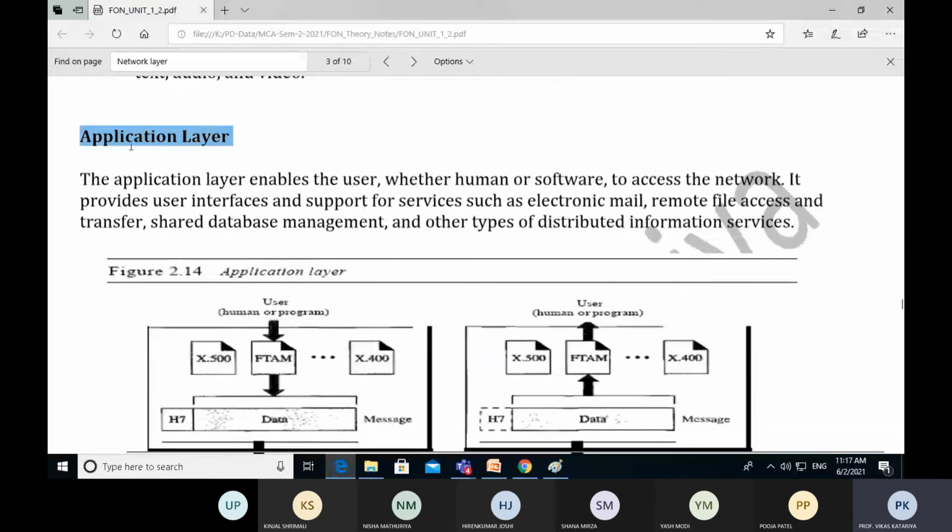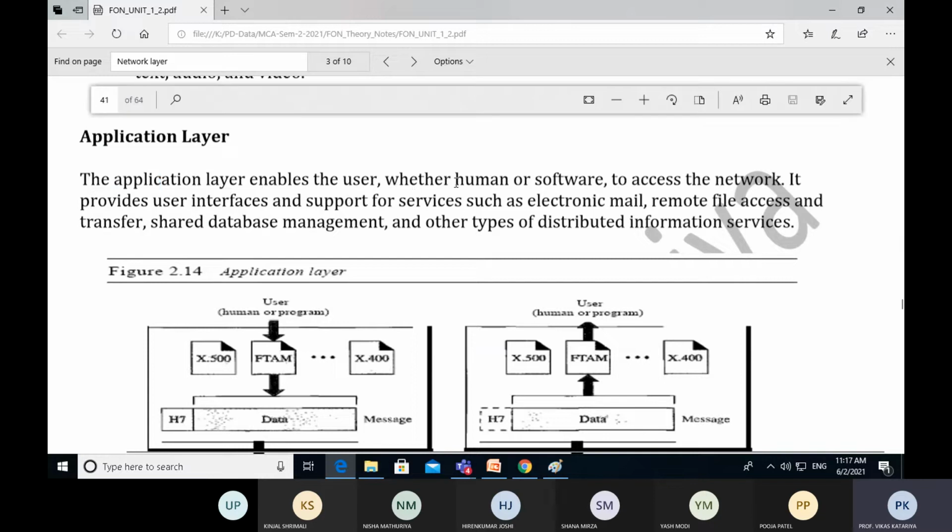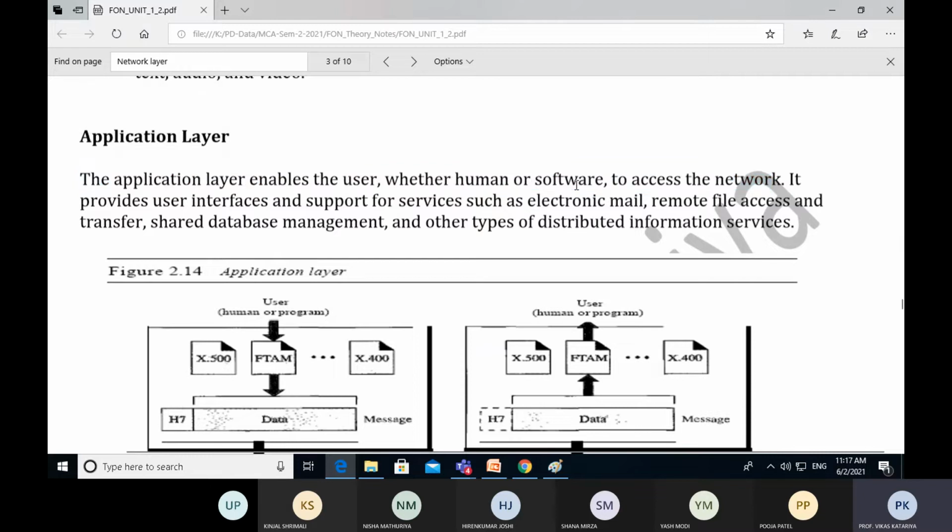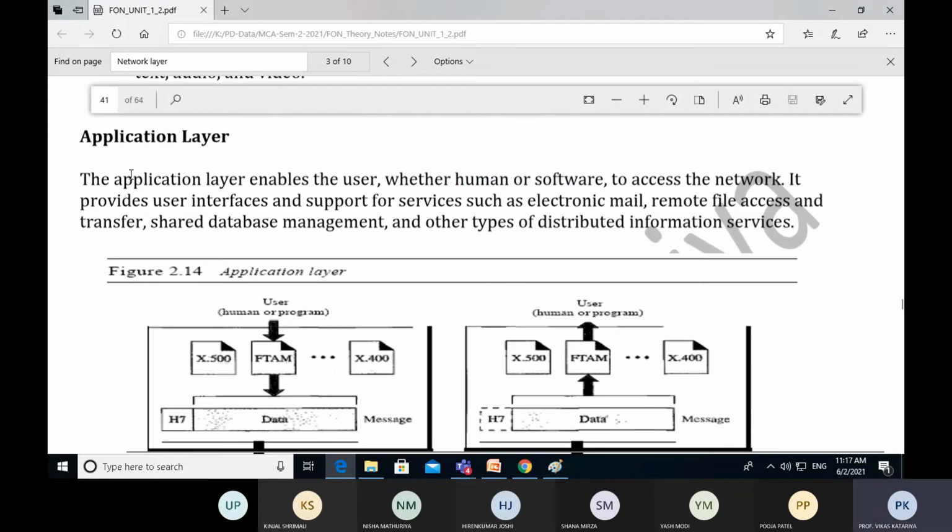Now come to the next layer, the application layer. The application layer enables the user, whether human or software, to access the network. If there is an application layer, we are able to make requests from our browser to the server. If there is no application layer in our computer system, we are not able to perform any query. We are not able to put any query to the server.